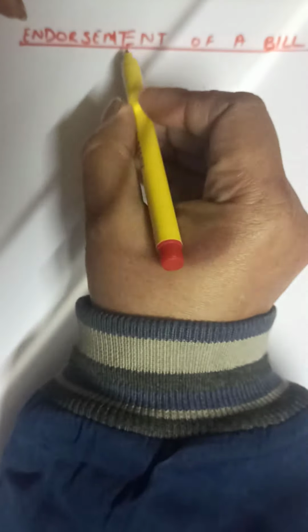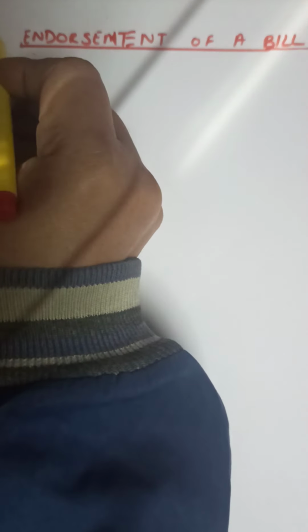So children, now the third way to treat the bill of exchange, after the retaining of the bill. The first case was when the drawer retains the bill till the due date. The second case was when the bill is discounted with the bank before the due date. And now we come to the third case. The third way to treat the bill of exchange is endorsement of a bill of exchange.